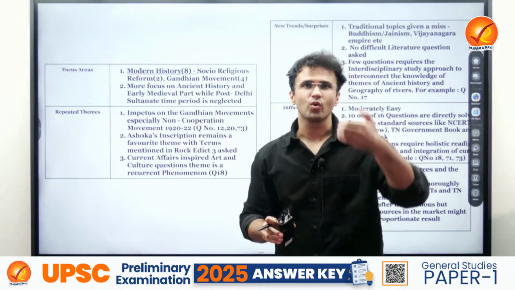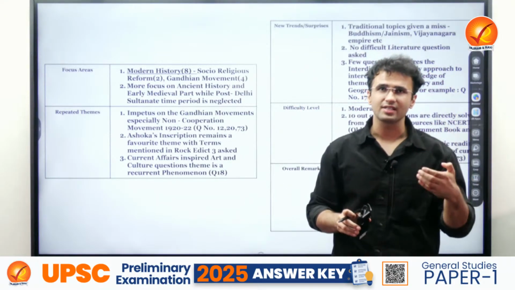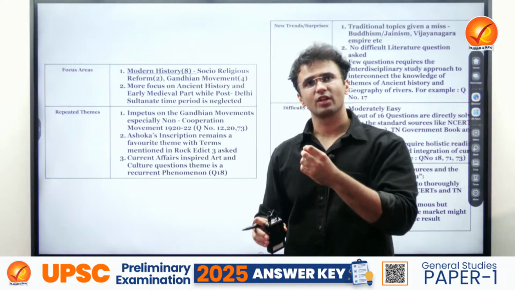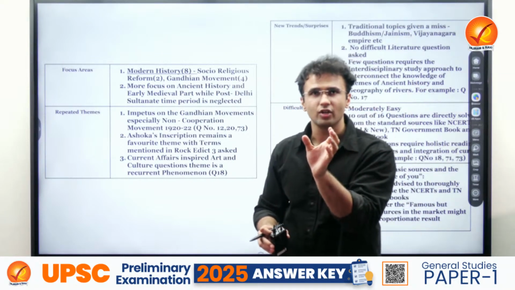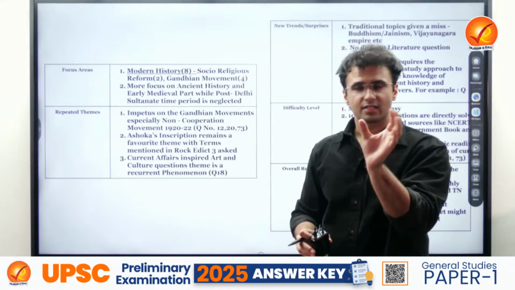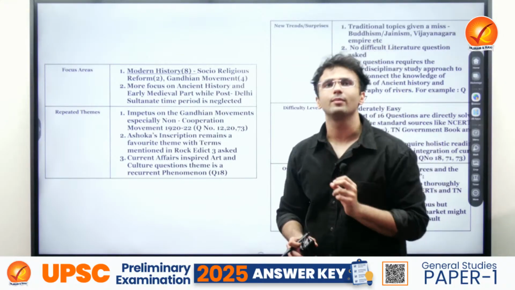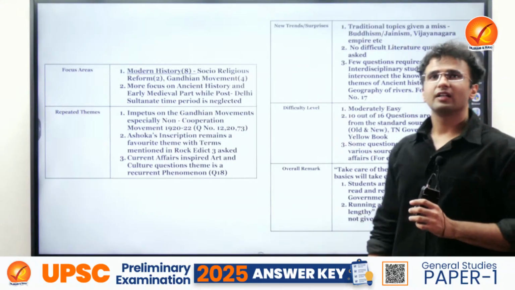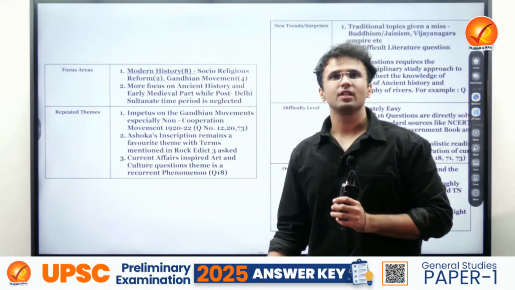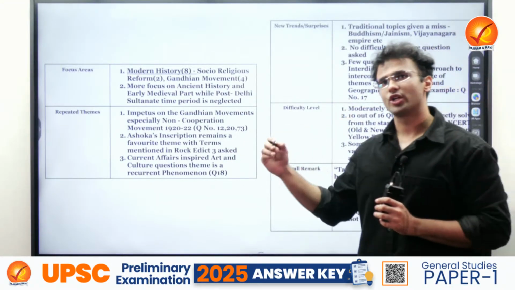So there is a mapping question where you are given the rivers and you are given the regions. They are not chronologically in the same time period, but yes, if you combine the two periods, you can get to the mapping aspect of those questions. The difficulty level of the history paper has been from easy to moderate.